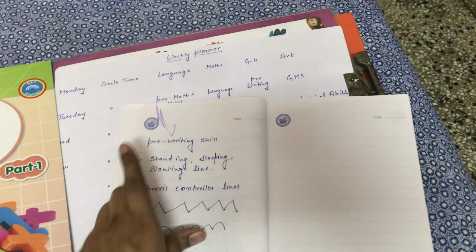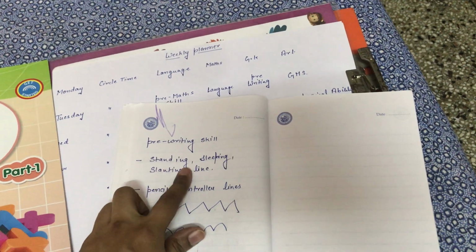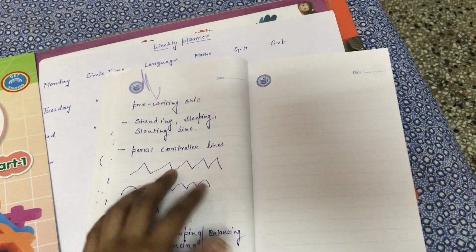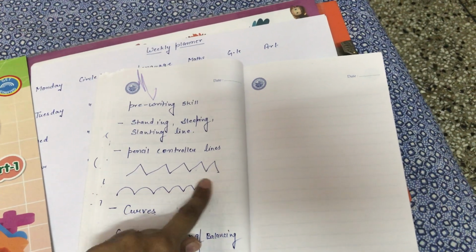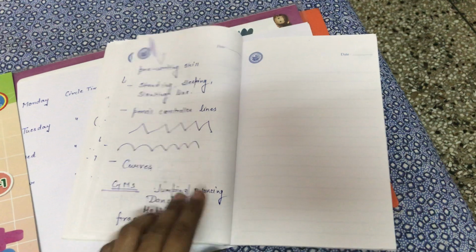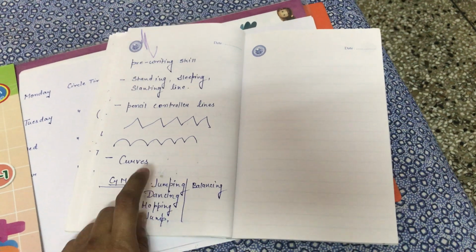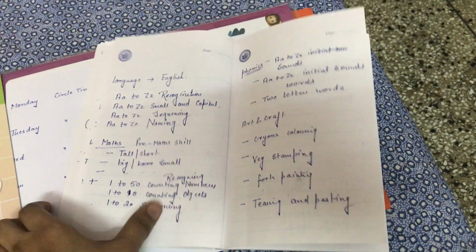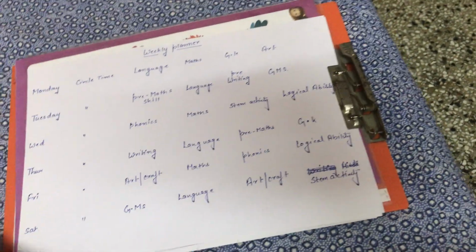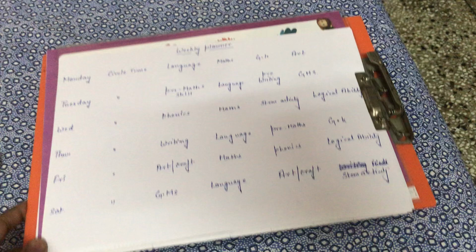Now in pre-writing skill, there will be standing lines, sleeping lines, slanting lines, and pencil controlling lines also, like zigzag and curves, and spiral curves. And in gross motor skills, jumping, dancing, hopping, frog jump, and balancing, we will be covering in this session.